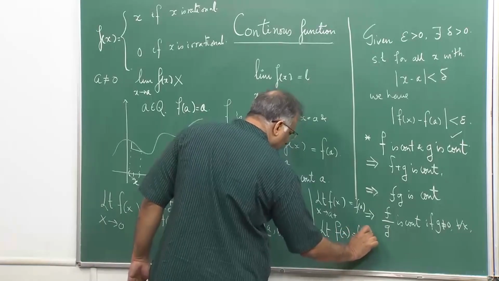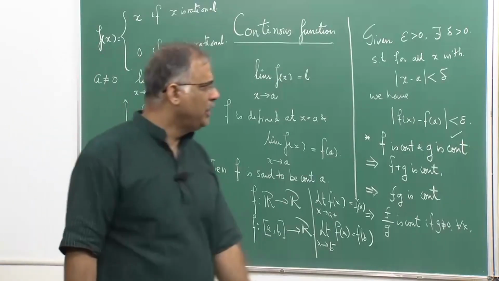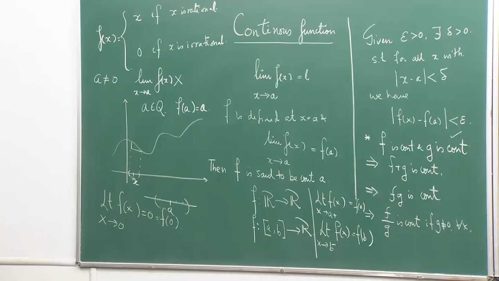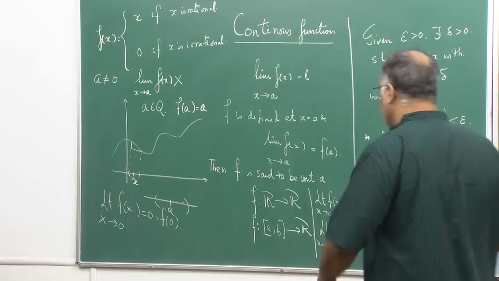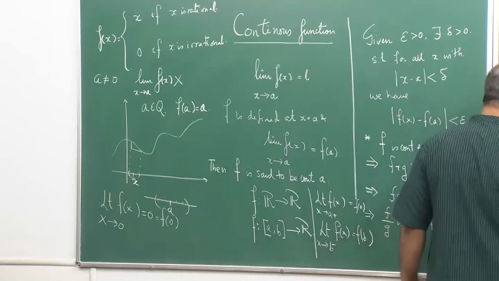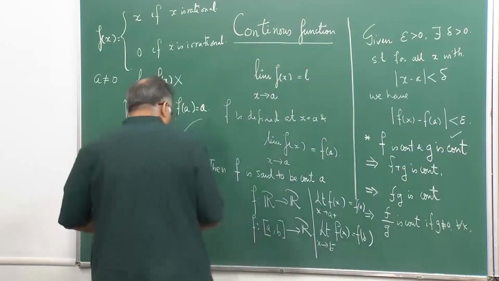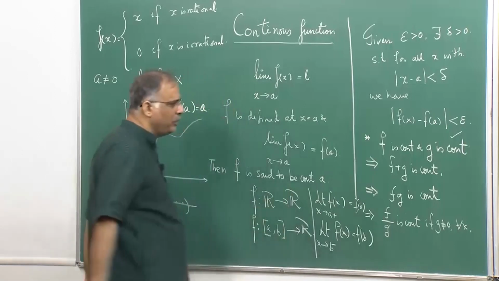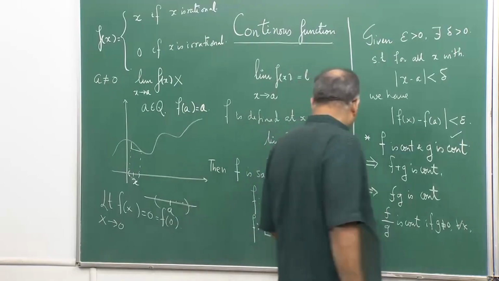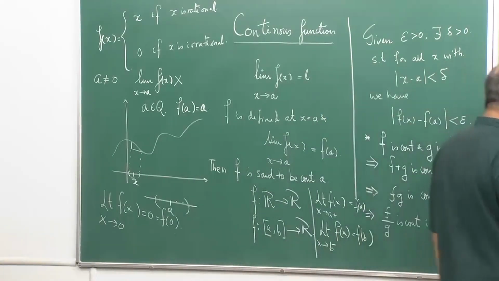So, whenever I am telling you that a function is continuous over the closed interval [a, b], you should be careful enough to understand that at the end points I am only talking about left and right continuity, because I do not know anything about the nature of the function beyond the interval [a, b]. If you say I know the nature of the function on an open interval beyond [a, b] and I am just restricting it to [a, b], then it is obvious that it is already continuous there. But if you do not know anything at the end points, this is the meaning of continuity: left and right continuity.